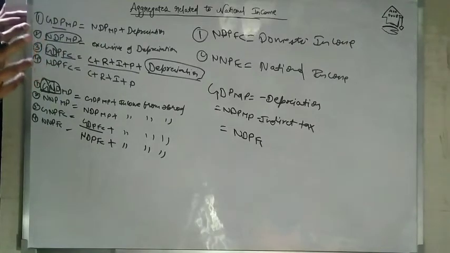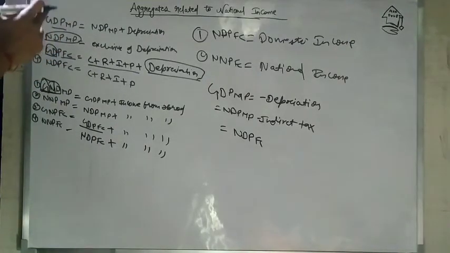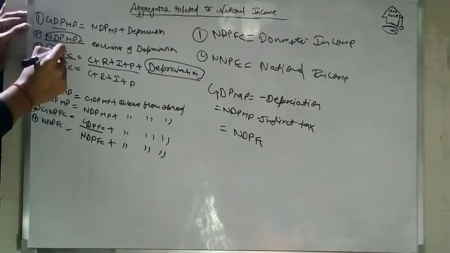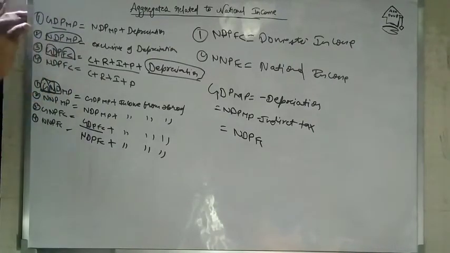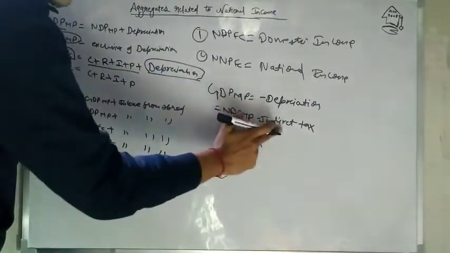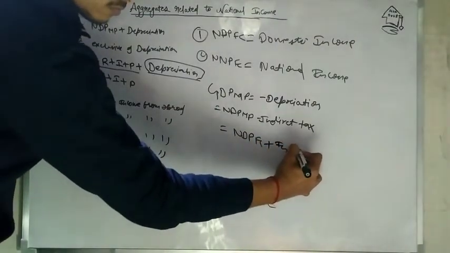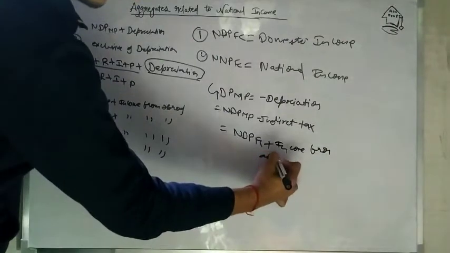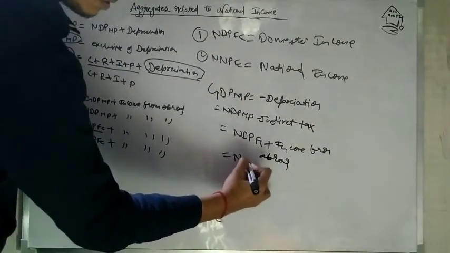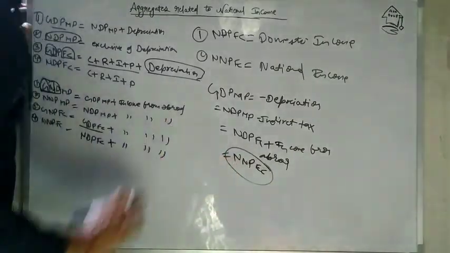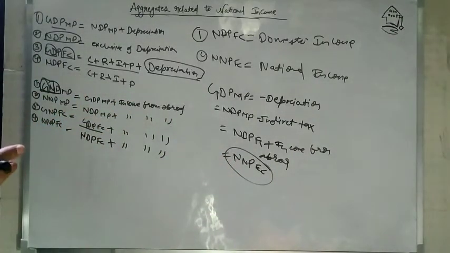When the product goes into the market, the government adds taxes to the product, and it also gives subsidies in the market price. But factor cost is inclusive of subsidies. If you minus indirect taxes from the NDP at market price, it will give you NDP at factor cost. And now you will add income from abroad, and it will give you NNP at factor cost. Again I am saying this concept looks very easy, but when you calculate national income, you will find it very hard to understand because it is a more complex thing.